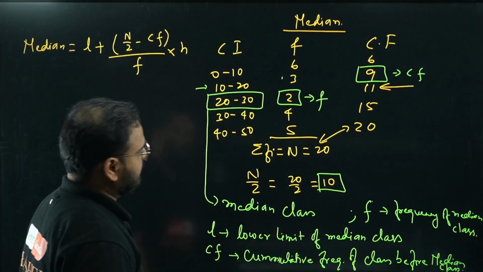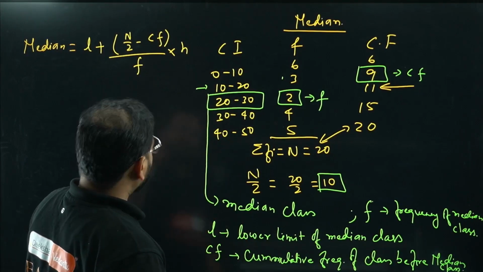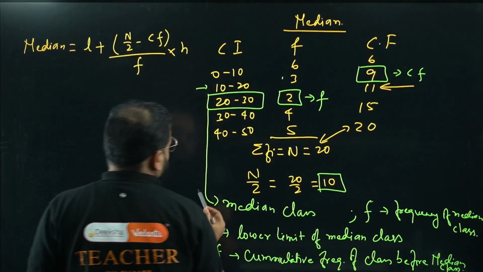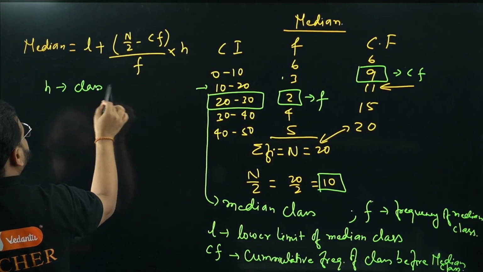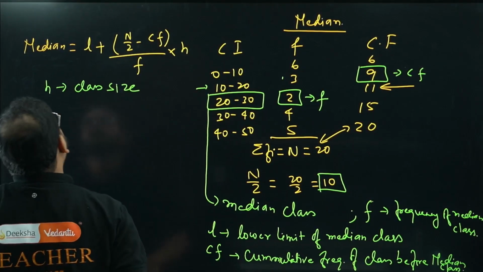So we have these values now. We need the H value. What is H, sir? I can write here: H represents the class size. The class size. Okay. So what does this median become?